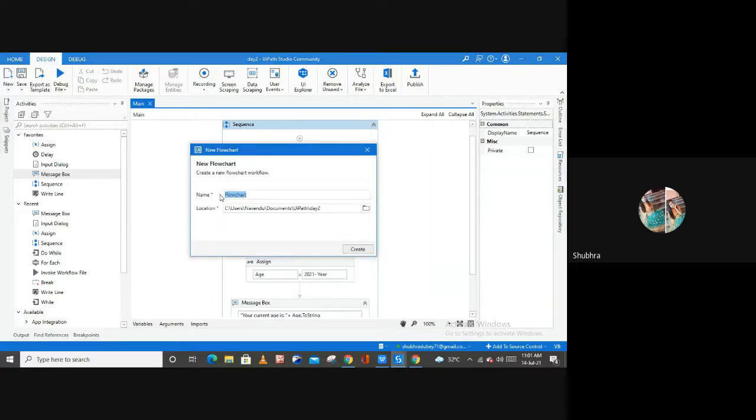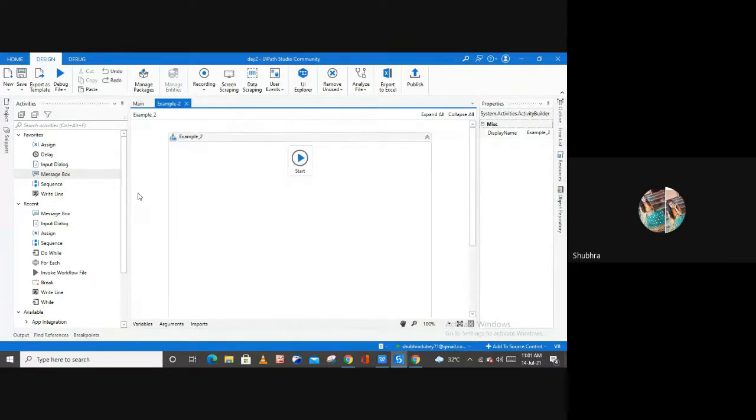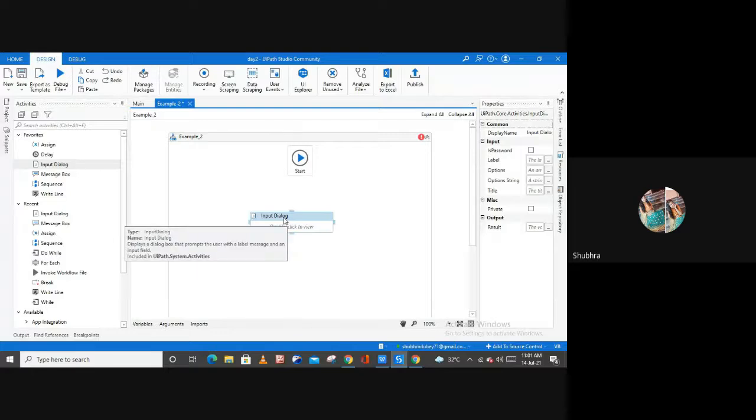If you want to rename it from flowchart, you can. So for example, I'm going to rename it as example 2, and simply hit on create. So now here we have the flowchart, and the question is we have to ask our user's name. To ask the name, as you all know, the activity we are going to use here is the input dialog box activity, because we want to ask the name of our user.